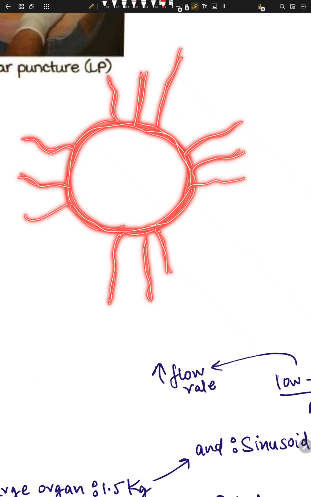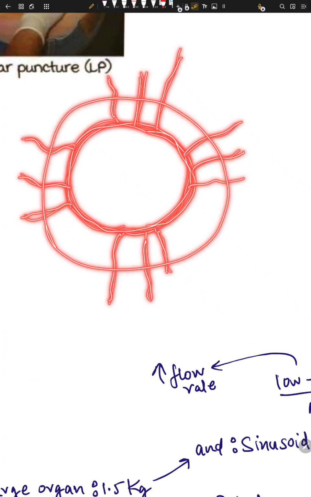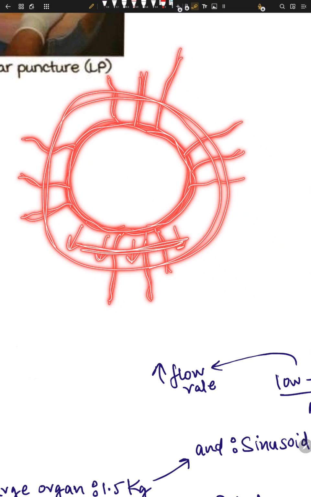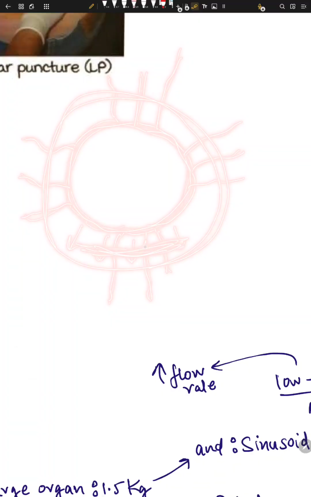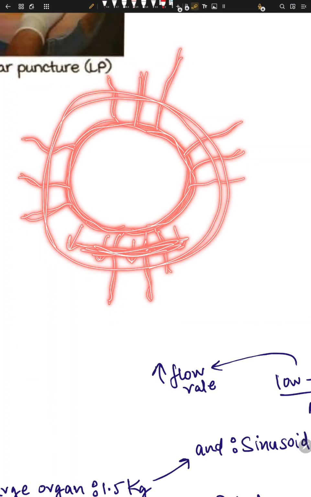So if we remove a lot of CSF, the brain will sink in some direction, and once it starts to sink due to less CSF, it will herniate those vessels. It will block these arteries, which will result in a very painful headache.